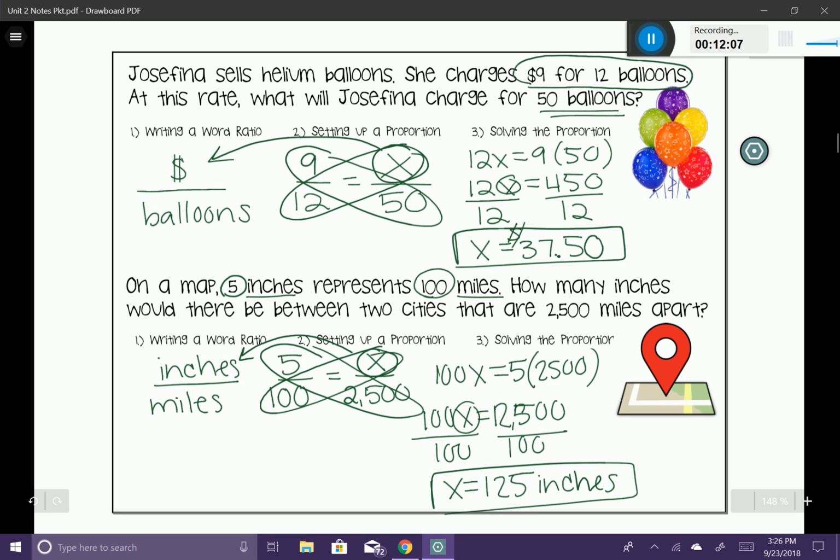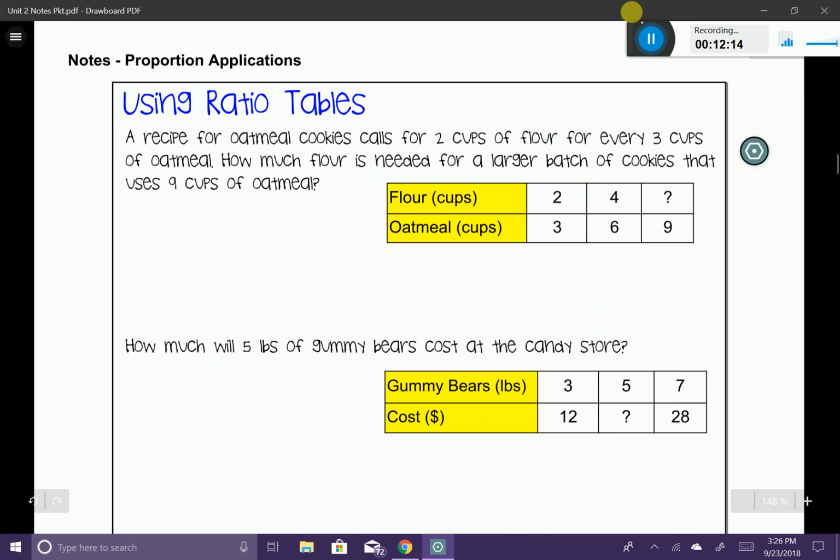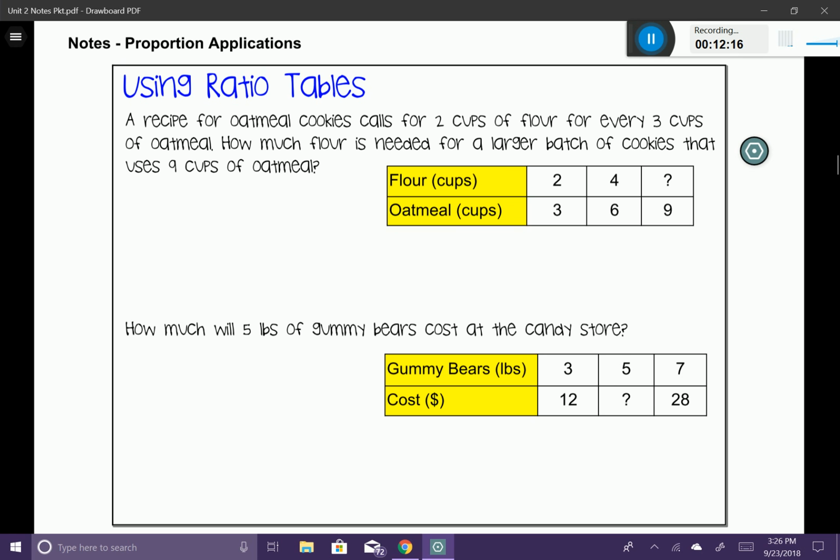Okay, so we've done 4 really good application problems. Now I'm going to show you a different concept that has the same related idea. This is called a ratio table. So let's look at this example here. A recipe for oatmeal cookies calls for 2 cups of flour for every 3 cups of oatmeal. How much flour is needed for a larger batch of cookies that uses 9 cups of oatmeal? So this is called a ratio table that we have here at the bottom.